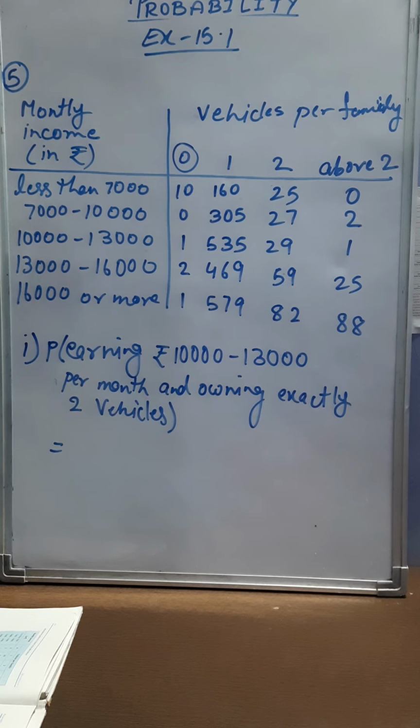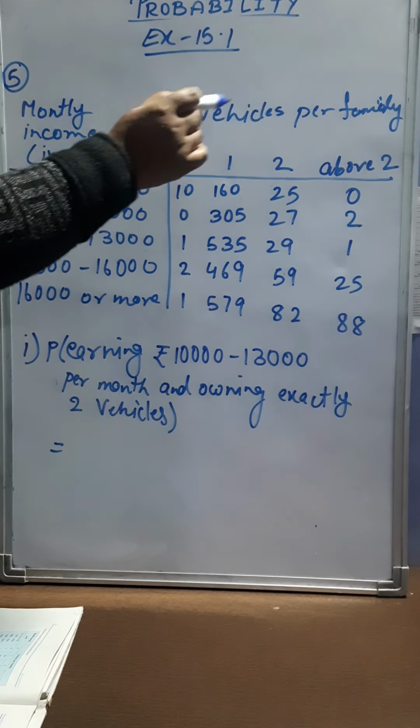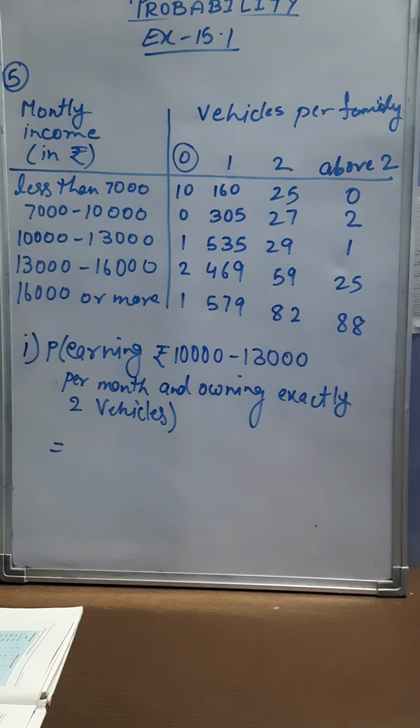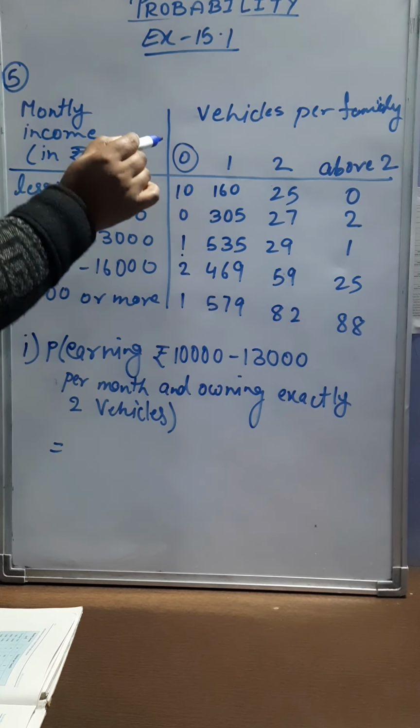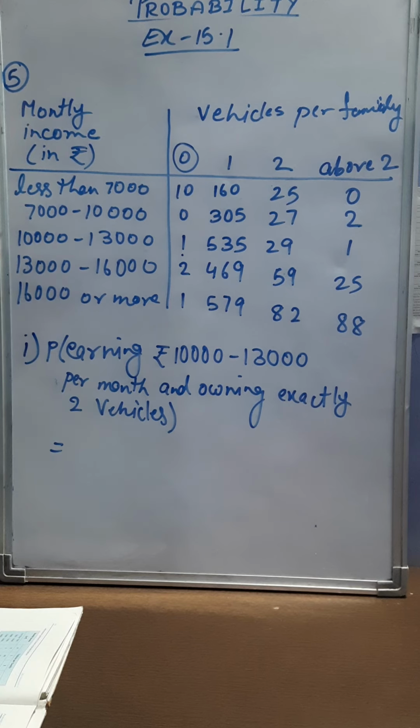Similarly, for families having income 7,000 to 10,000, the number of families with no vehicle is 0. Similarly, if the family income is between 10,000 to 13,000, there is 1 family in which no vehicle is there. Similarly, this data is given. You can very well understand from here.